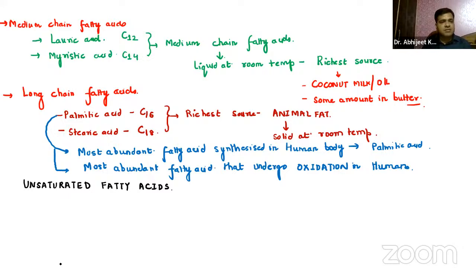Guys, remember the unsaturated fatty acids, it is basically divided into two categories. You already know it is divided into two categories.